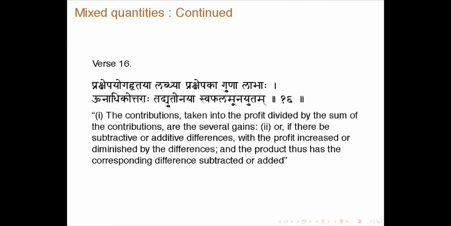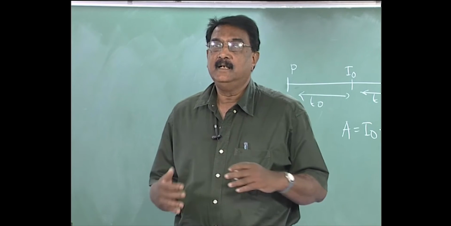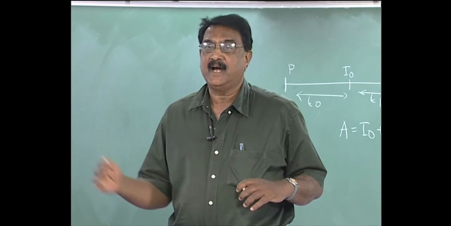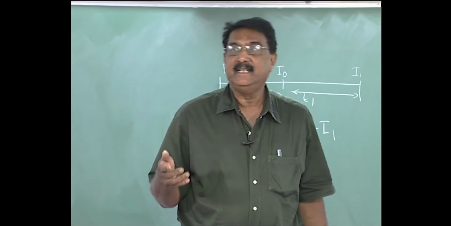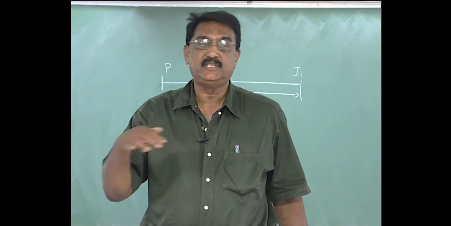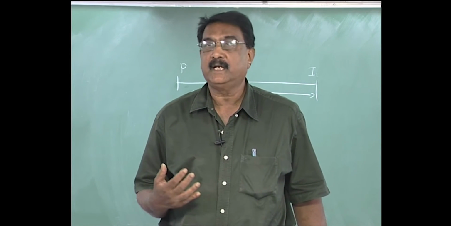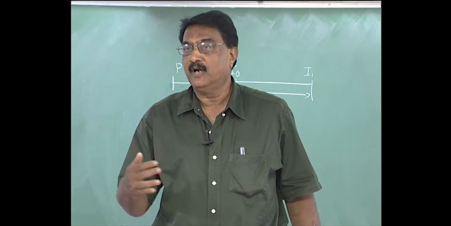Again, it is easier to discuss it with mathematical notation. The first rule says that suppose for some transaction, persons 1, 2, 3 etc. are contributing C1, C2 etc., and suppose the total profit gained is P. How do you distribute it among 1, 2 etc.? There are gains which have to be enjoyed by each of these people.